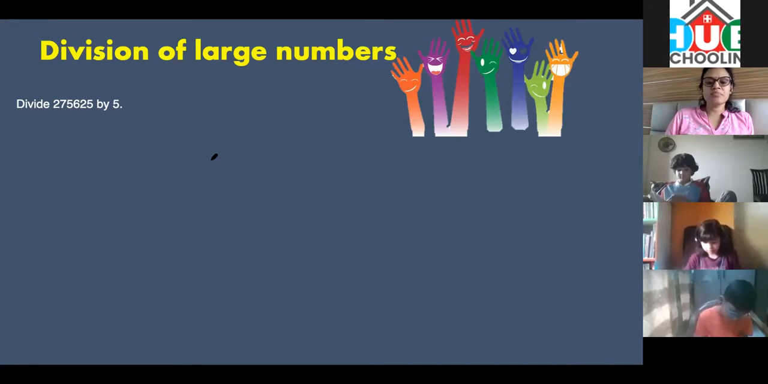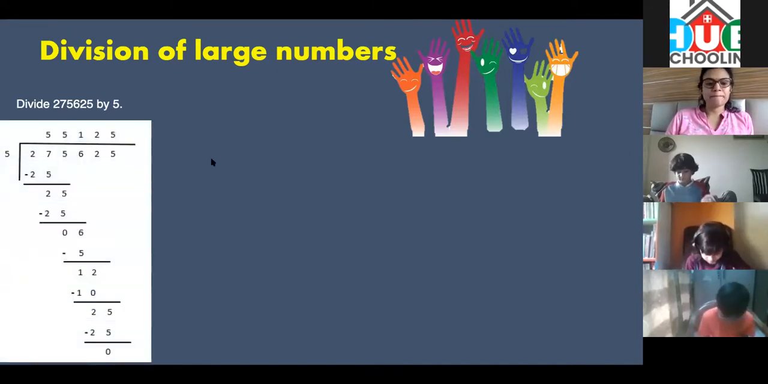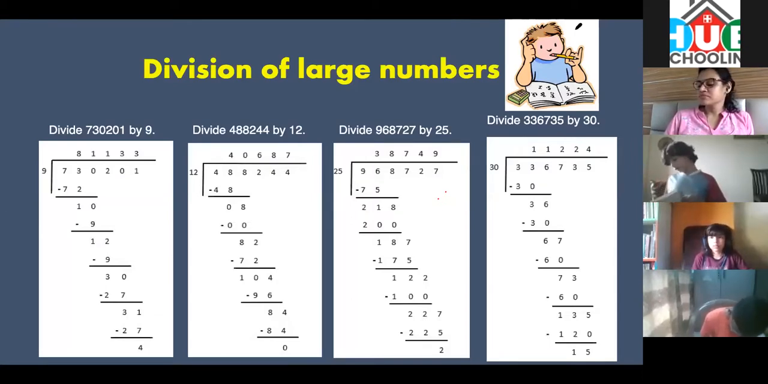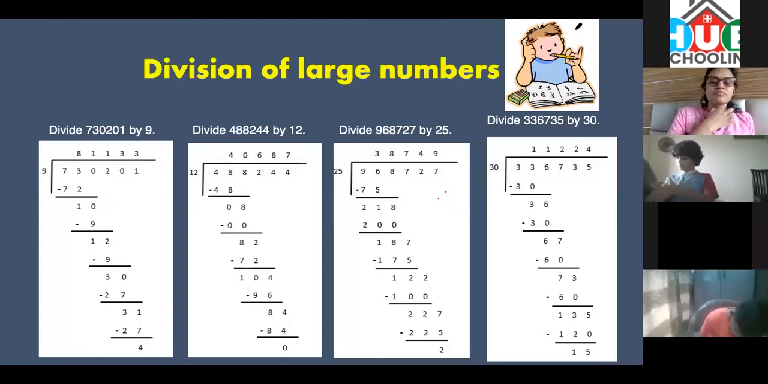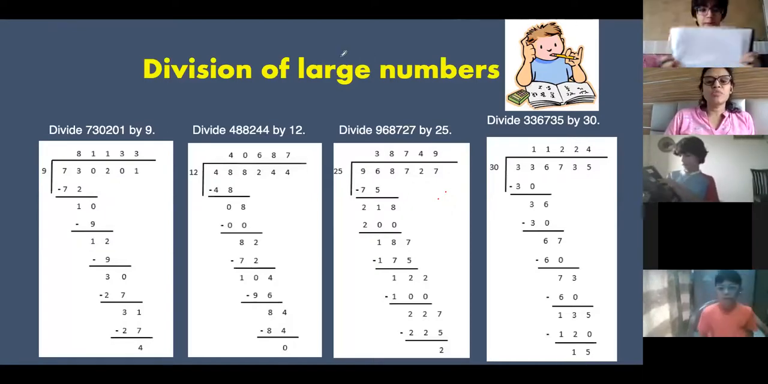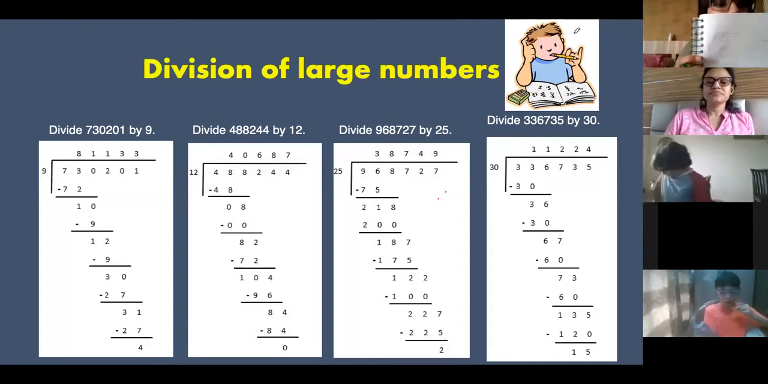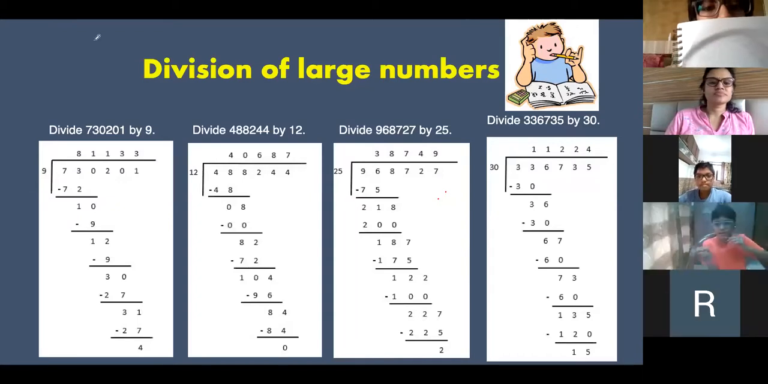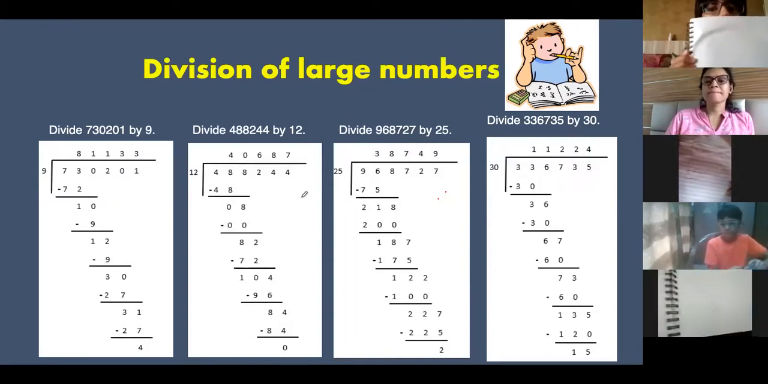Okay, Aisha, see the previous slide. Sorry. This you wanted, Aisha? Done, ma'am. Tell me the answer, Abdullah. Answer is 55125. Remainder is 0. I got the answer 55125. Show me your notebook. Remainder 0. Ma'am, I also got remainder 0. 55125. Okay. Ma'am, see my notebook. Ma'am, see my notebook. I have done.